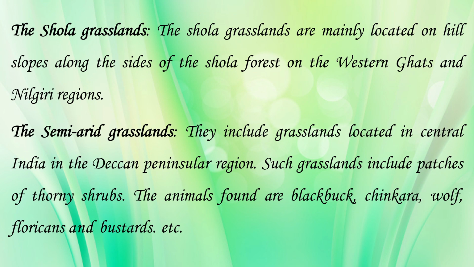Then we have Shola grasslands in India. The Shola grasslands are mainly located on the hill slopes along the sides of the Shola forest on the Western Ghat and the Nilgiri region. Similarly, semi-arid grasslands are located in central India in the Deccan Peninsula region. Such grasslands include patches of thorny shrubs or grasses. The animals found are blackbuck, chinkara, wolf, floricans and the bustard, etc.